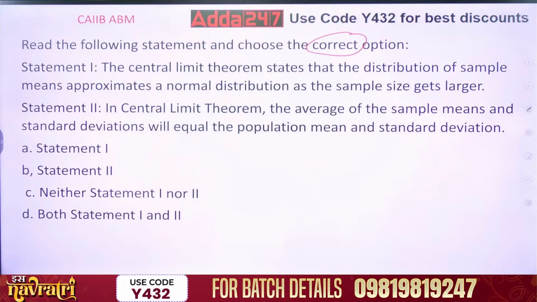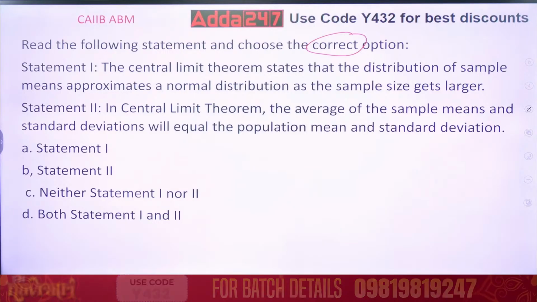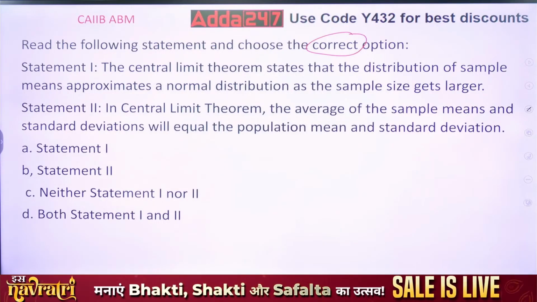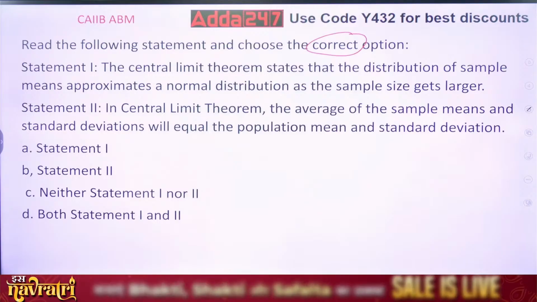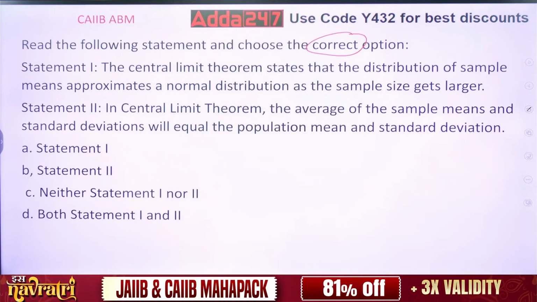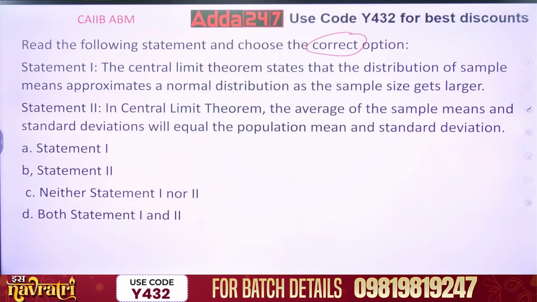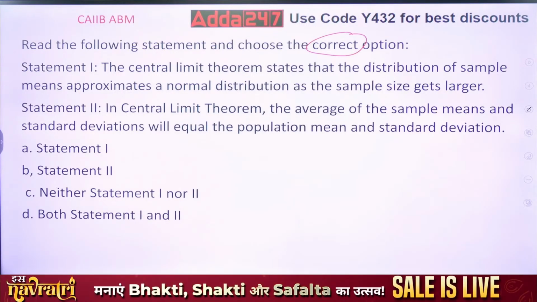Because as the sample size increases, the distribution will move towards the normal distribution. What does this mean?